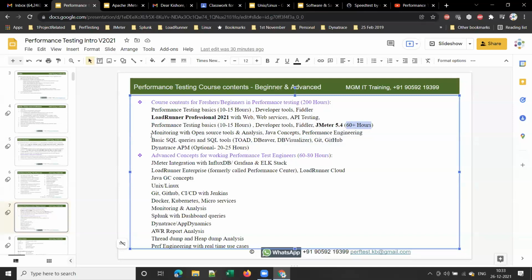Once this tool is completed, I will be covering monitoring with open source tools and analysis, Java concepts, performance engineering concepts, and basic SQL queries, SQL tools like Toad, DBeaver, DbVisualizer, Git, and GitHub. Right? These are mandatory for 3 years experience.